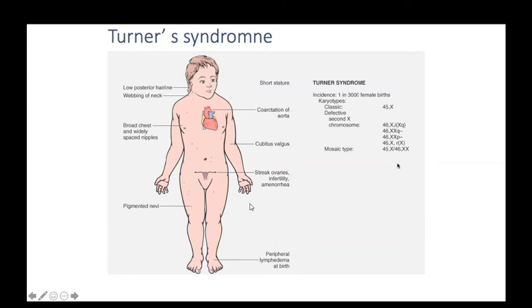Making abnormal chromosome number divided by normal chromosome number. This is a mosaic; the mosaic type pattern is written like that. Okay. Now, what are the clinical features of this Turner syndrome patient?